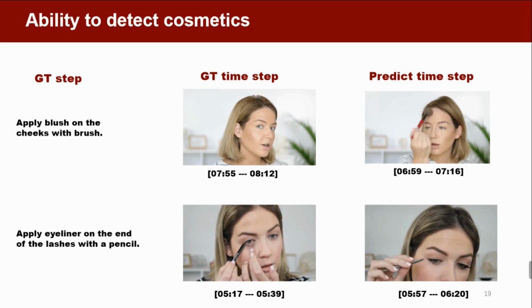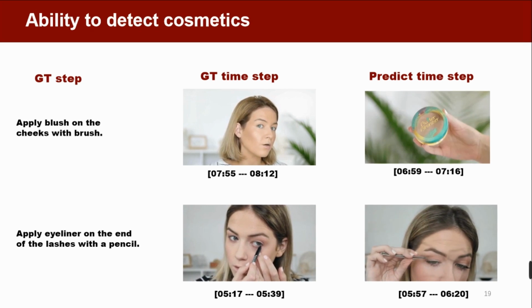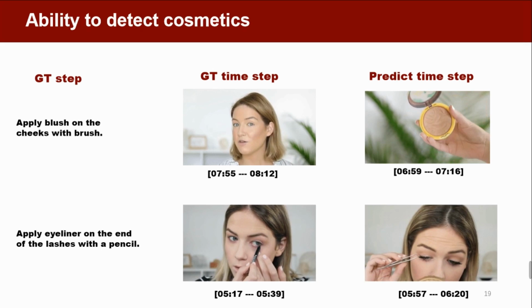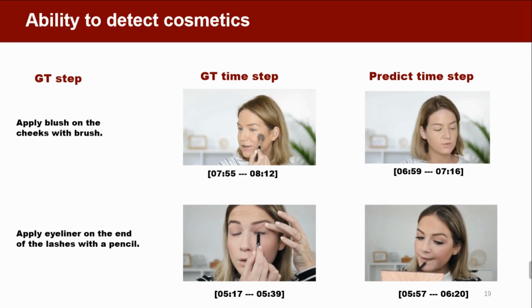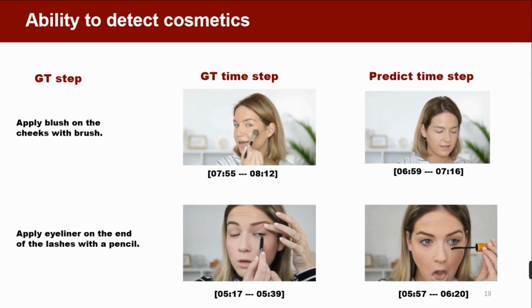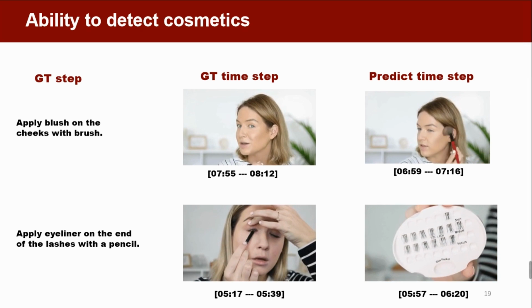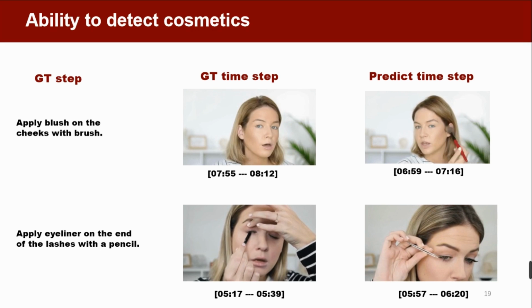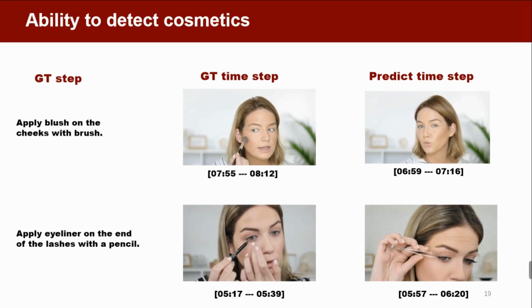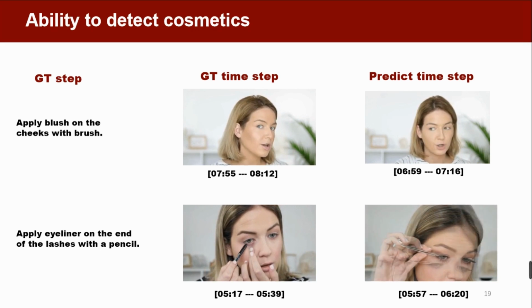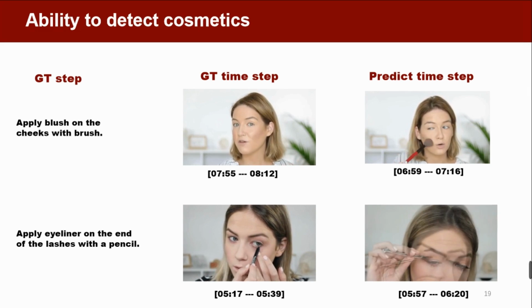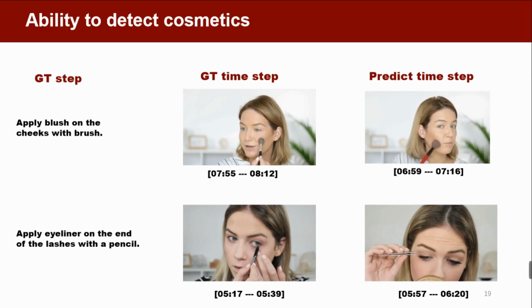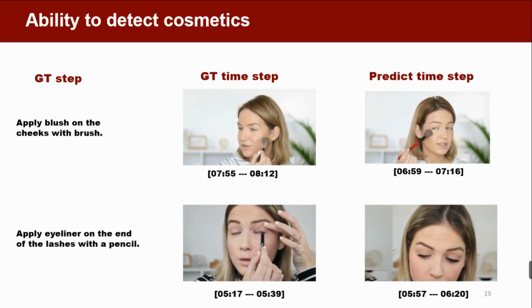Similarly, in the next example, when the ground truth is apply eyeliner on the end of the lashes with a pencil, the model confuses it with brushing long eyelashes. The facial area where these two actions apply is similar. Both are in the eyelash area. The tools used are all pen-shaped. We expect the model to distinguish the effects of different makeup steps, and not be fooled by similar actions and similar beauty tools.